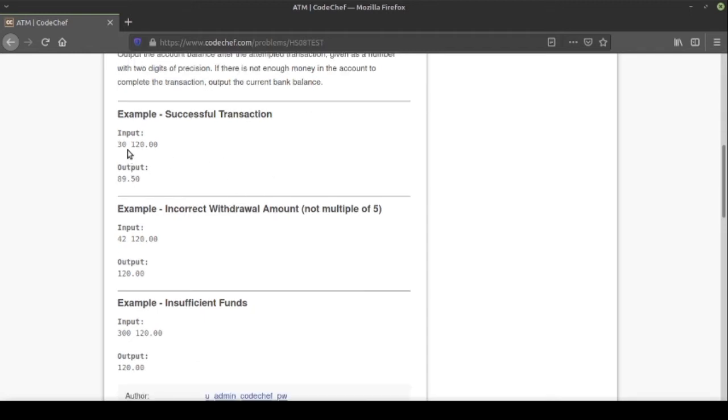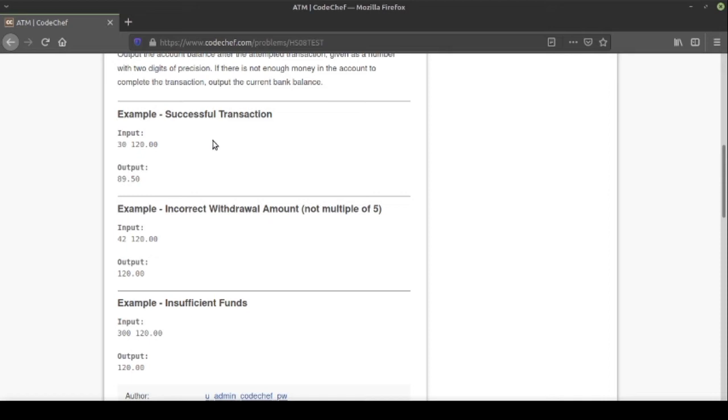First of all, here 30 is the X value which Pooja wants to withdraw from her bank account, and the initial balance is $120. The first condition is that X should be a multiple of 5. 30 is a multiple of 5, so the first condition is satisfied. Now the second condition: 30 plus 0.5 for charges, so 30.5, should be less than $120.